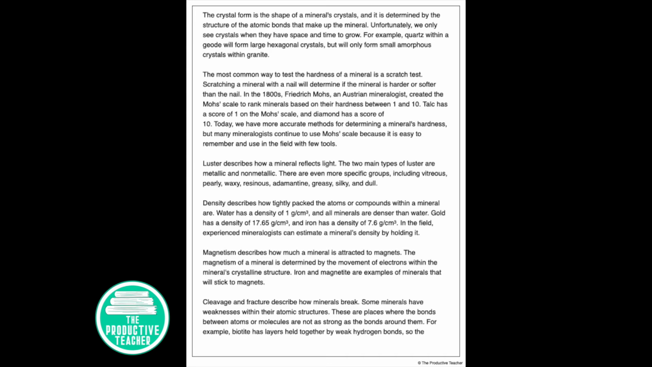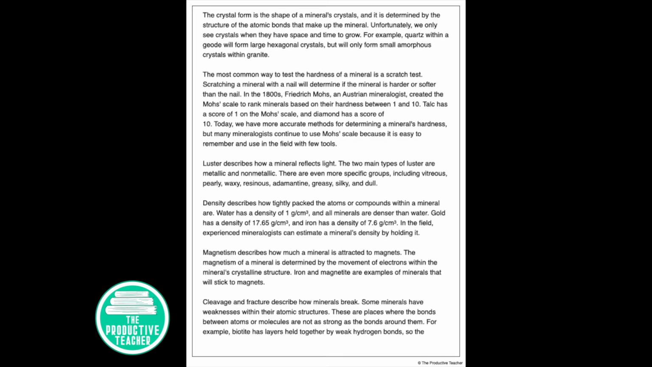Unfortunately, we only see crystals when they have space and time to grow. For example, quartz within a geode will form large hexagonal crystals, but will only form small amorphous crystals within granite. The most common way to test the hardness of a mineral is a scratch test. Scratching a mineral with a nail will determine if the mineral is harder or softer than the nail.